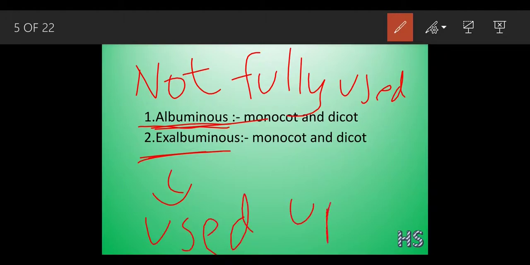As the nourishment is fully used up, where does it get stored? It gets stored in the cotyledon part. So that is why the cotyledon seems to be thick and fleshy, like a mango. You can see it here in the mango also.